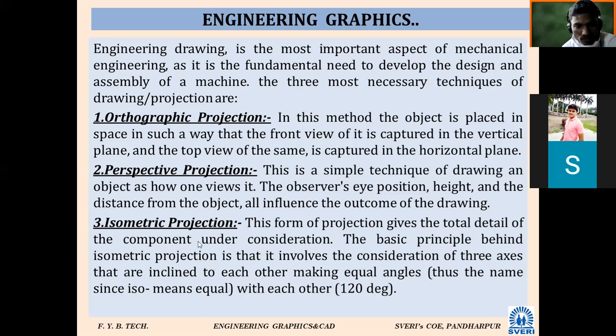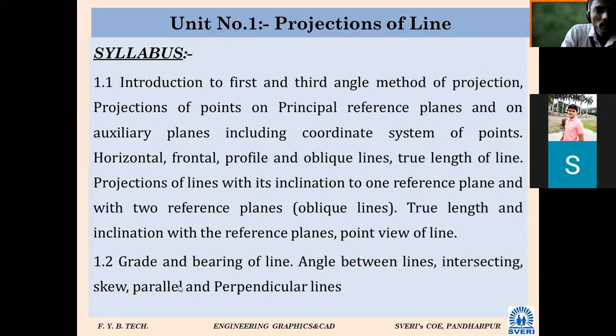Isometric projection means, till now you can remember, isometric means 3 dimensions. We want all the details of the object in its 3 dimensions. Isometric view is nothing but a 3-dimension view. This one is the syllabus. I will not read it now.